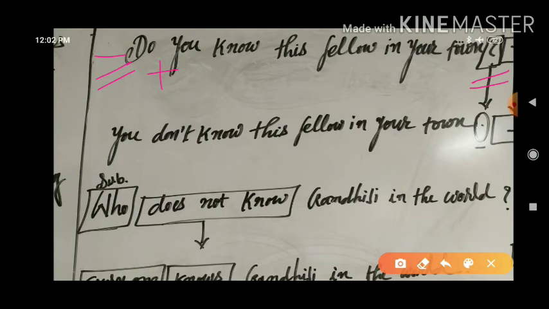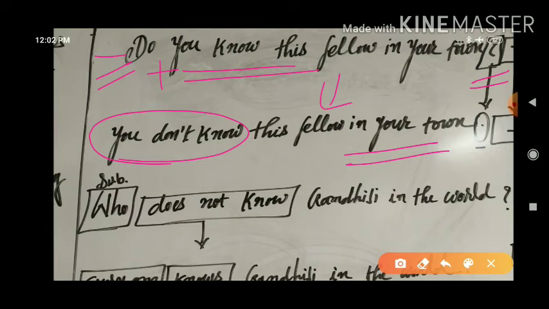First of all, you will convert this sentence with the opposite sense. Given is positive sense, you will convert it into negative sense, but it should be according to the given tense. Do you know is equal to you don't know. This fellow as it is in your town, as it is. Here we have completed this sentence with a full stop but with negative sense. It means the interrogative sentence is converted into an assertive sentence where a full stop is there at the last but with opposite sense. Got the idea?